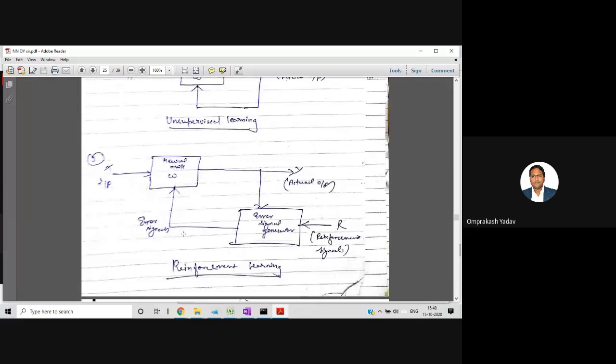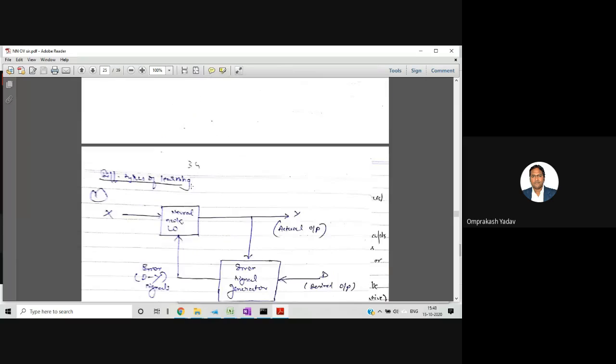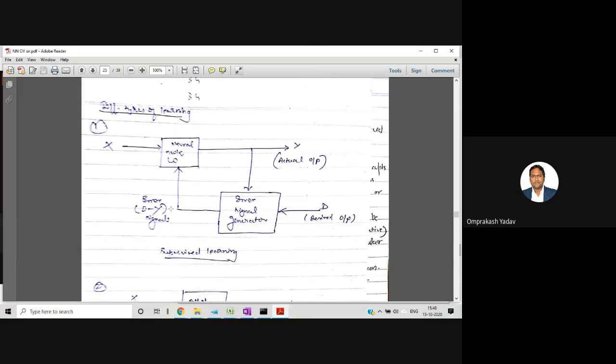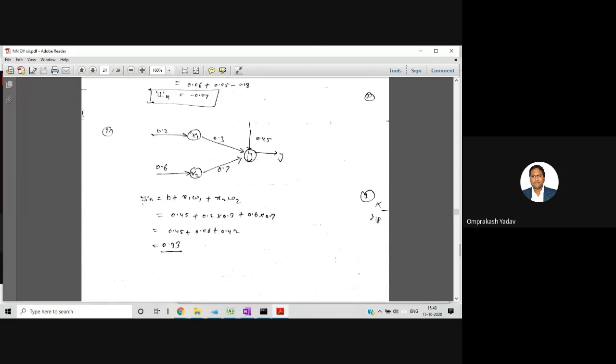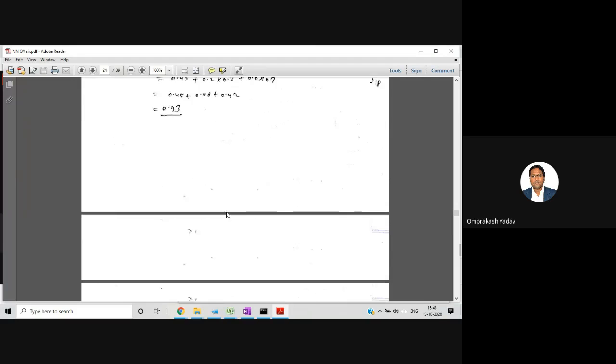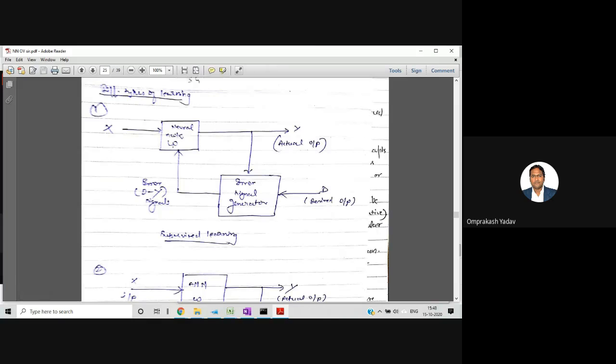A short note may be asked for 5 marks, and if the whole question is asked, it will be for 10 marks. So these two topics are very important from what we have learned till now: one is the activation function, and second is the different types of learning. The question can be like this: what do you mean by learning, and what are the different types of learning?